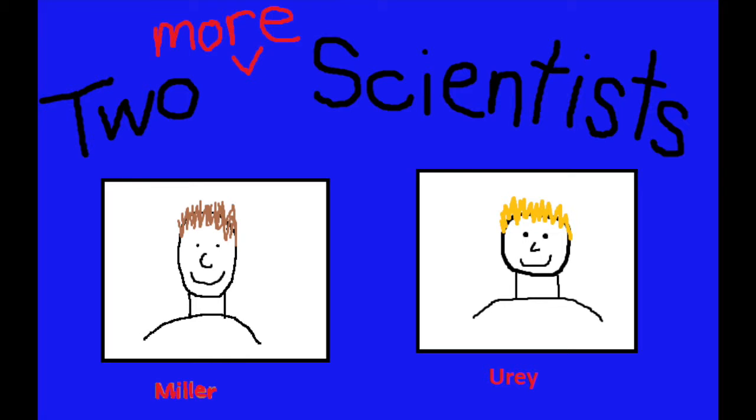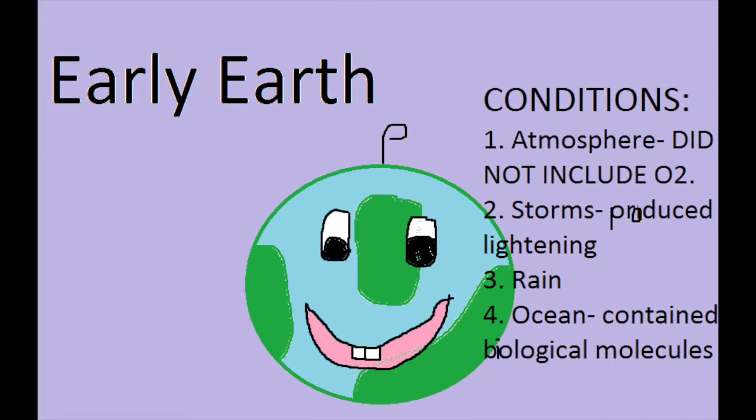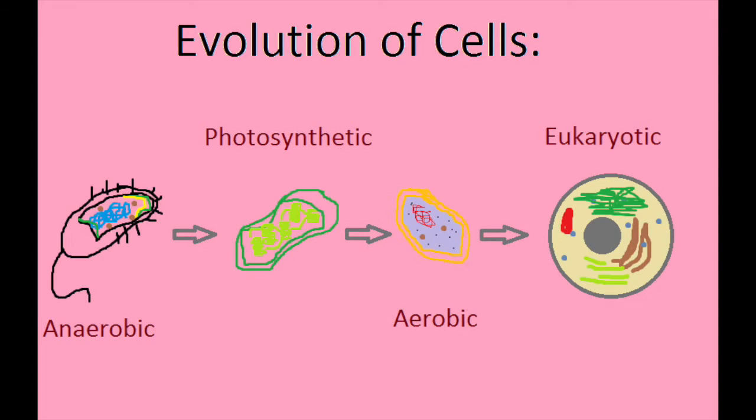Now we can continue on to talk about two more scientists, Miller and Urey. Miller and Urey thought of the primordial soup theory, which talks about the conditions of early Earth. The primordial soup consisted of an atmosphere that did not contain oxygen, storms which produce lightning, rain, and the ocean which contained biological molecules. These conditions on early Earth led to the evolution of cells.